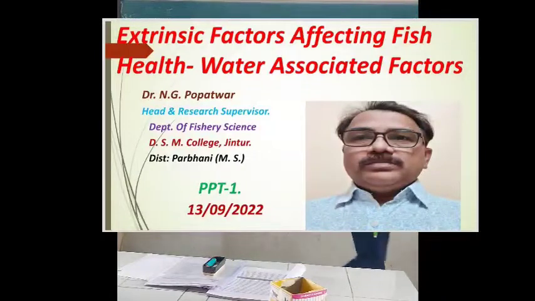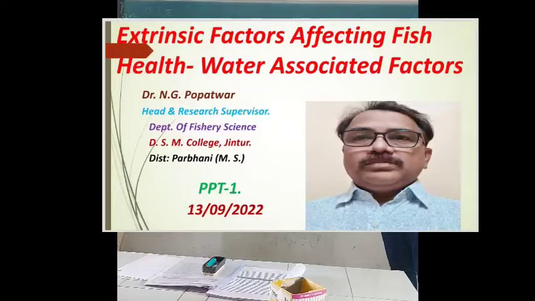Due to these eccentric factors, fishes are diseased. Which are the eccentric factors for the disease causing purpose? Due to which fishes are infected?